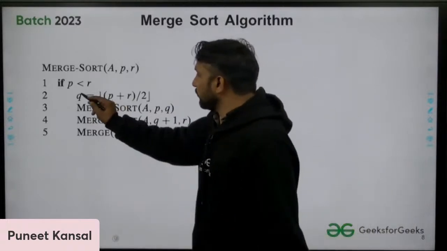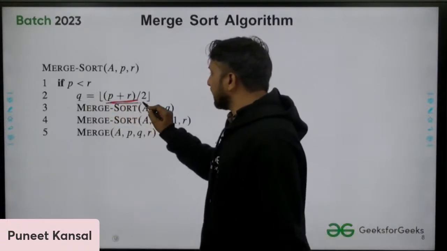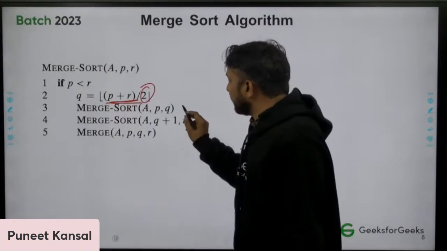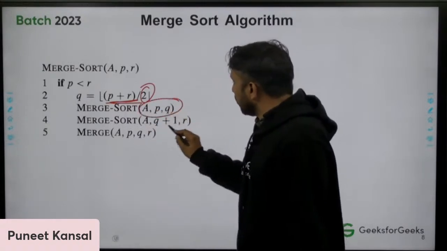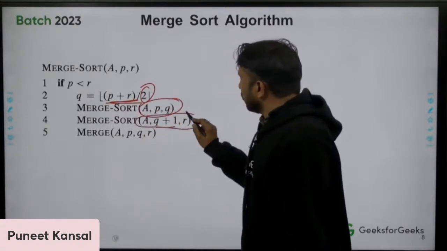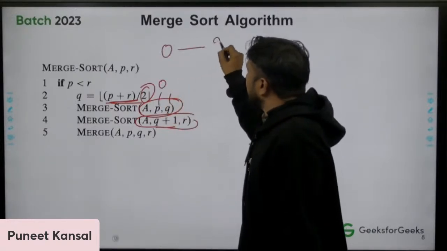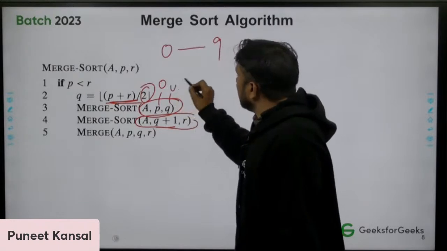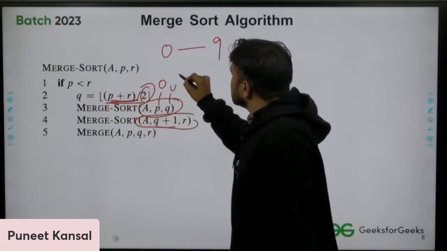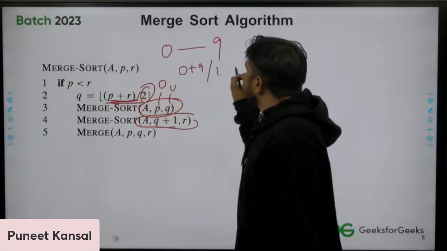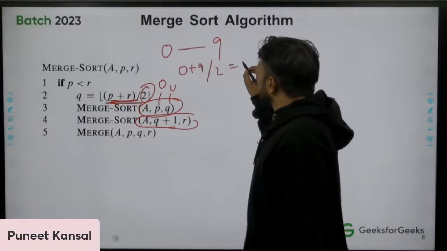In merge sort, we are simply dividing the elements in half: half the elements go to the left, half the elements go to the right. So from P to Q, let's suppose we have 0 to 9 elements. We are finding the half: 0 plus 9 divided by 2, that is 4.